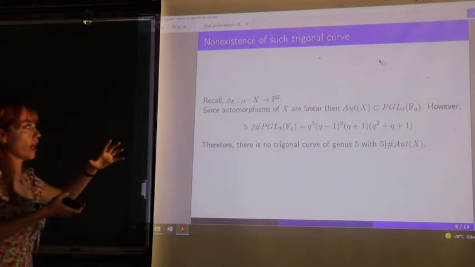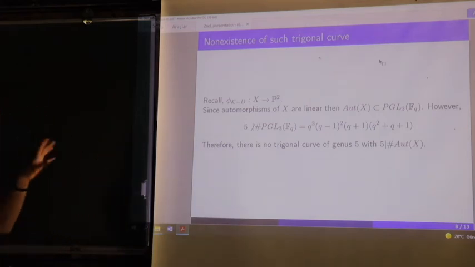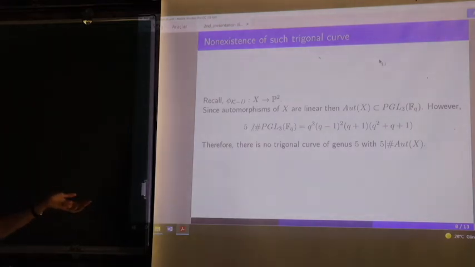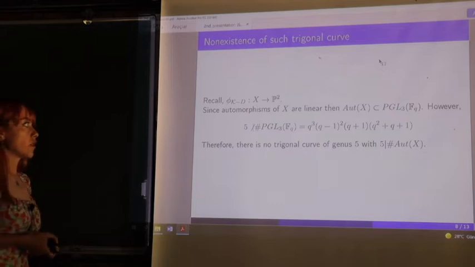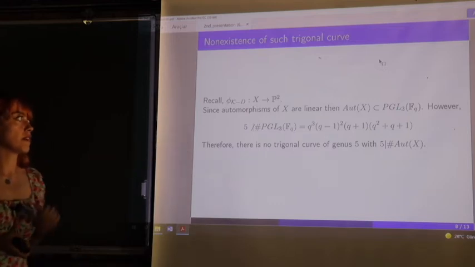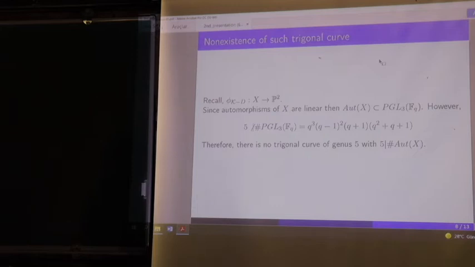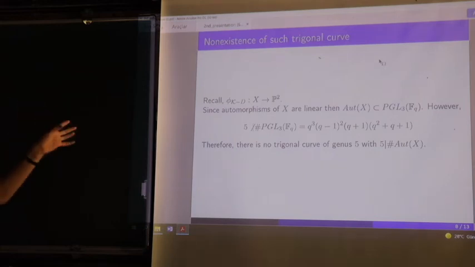And now we have a contradiction, because the theorem of Zaitsev said that if such a curve exists, then 5 must divide the order of the automorphism group. So we conclude that there is no trigonal curve of genus 5 such that 5 would divide the order of the automorphism group. So until now, we managed to eliminate the hyperelliptic case, and we eliminated the trigonal curve case. So what we are left with is complete intersection.